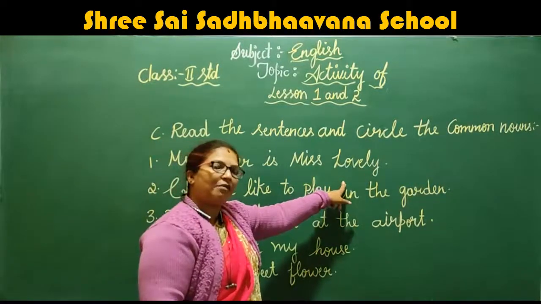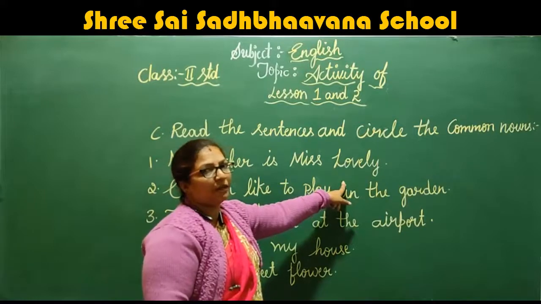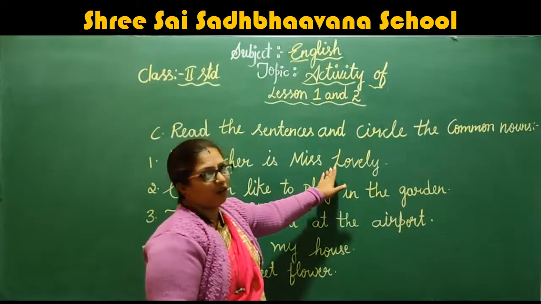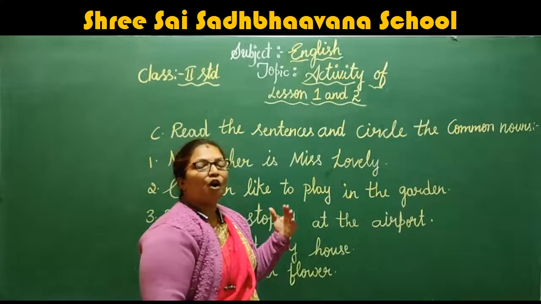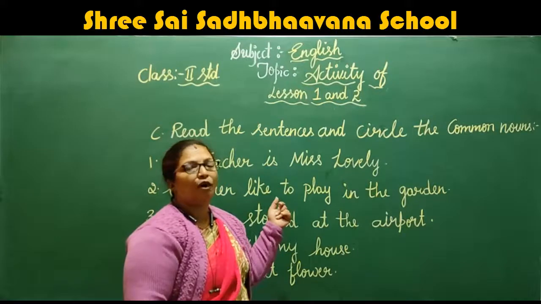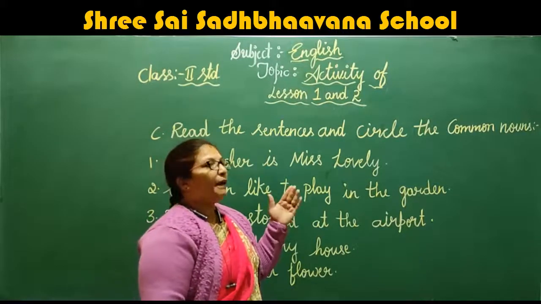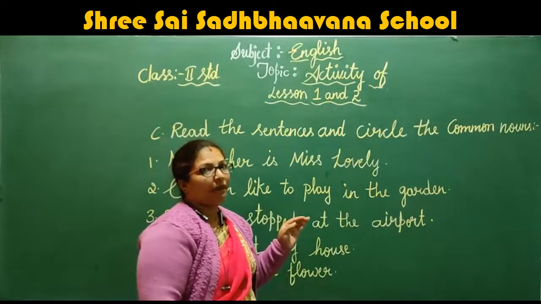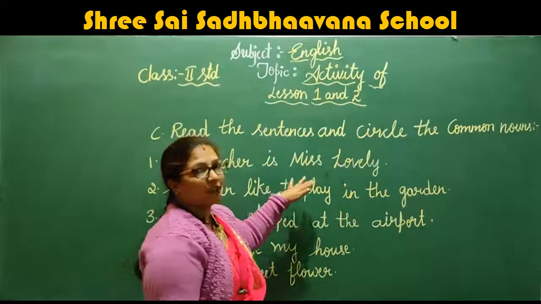No. Different persons have different names. Commonly, for everyone we do not call Lovely. So girl, boy, she, he, like that, means it is common. Boy, girl is common. But the name of a person is not a common name. It is a proper name, a proper noun.